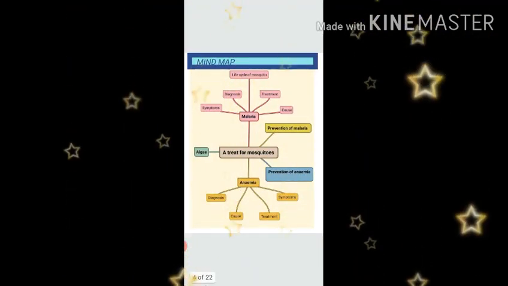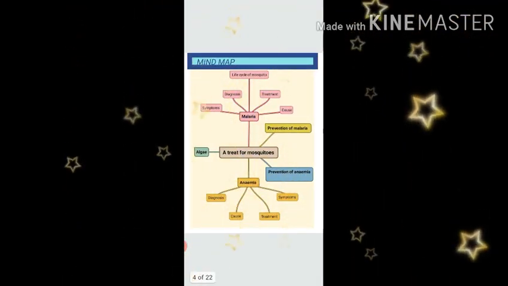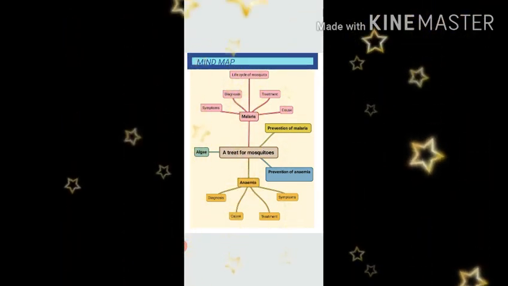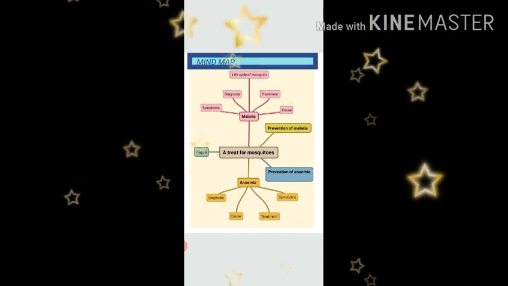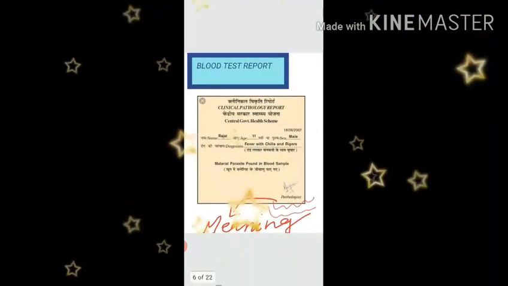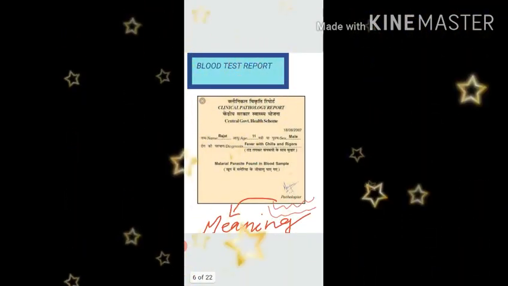Dear kids, first of all you will draw mind map of this chapter. You will use pencil to draw this mind map. After drawing mind map, you will draw one poster with the message to keep pots, coolers and tanks clean. Dear kids, after drawing the poster, you will write one blood test report.